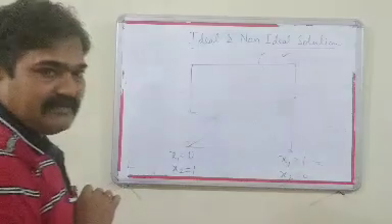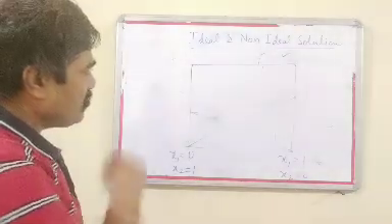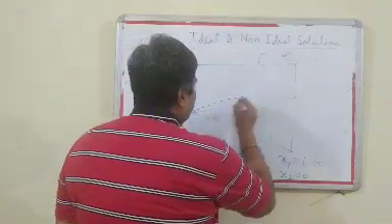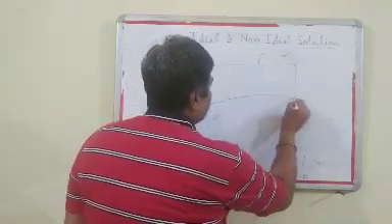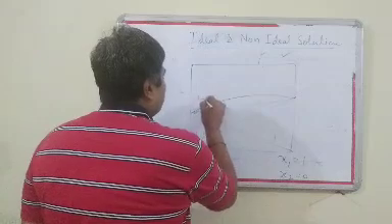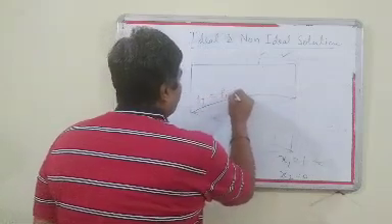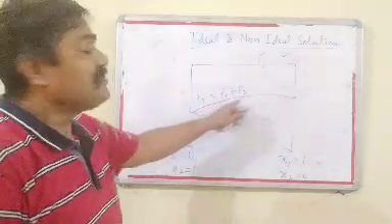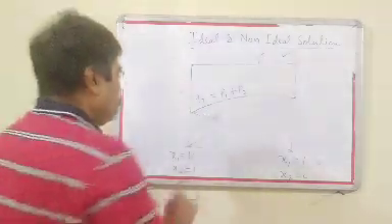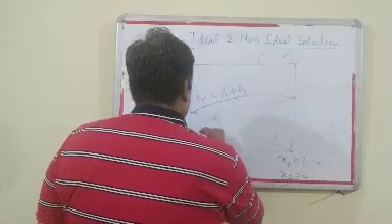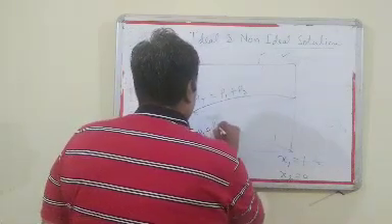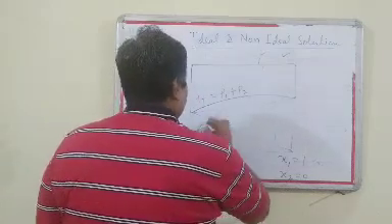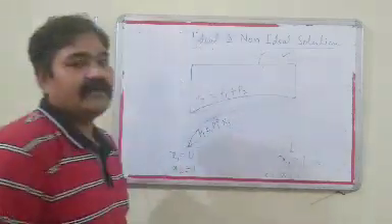But if it is a positive deviation non-ideal solution, the total pressure of the solution will be more than expected. In a similar way, this shows P1 equals P01 x1, which will also be more than the expected value.